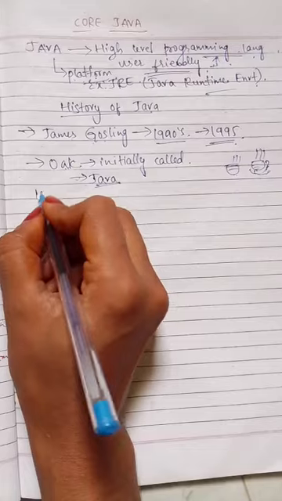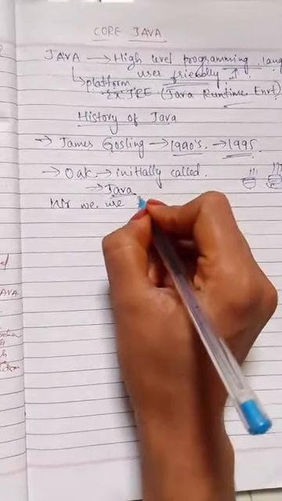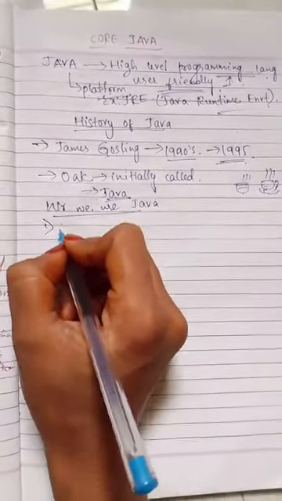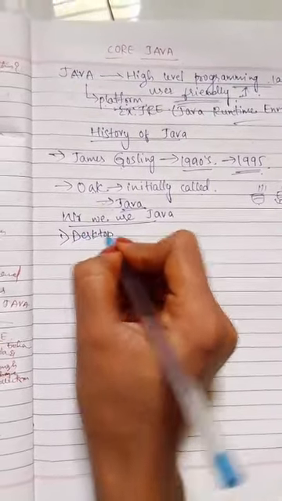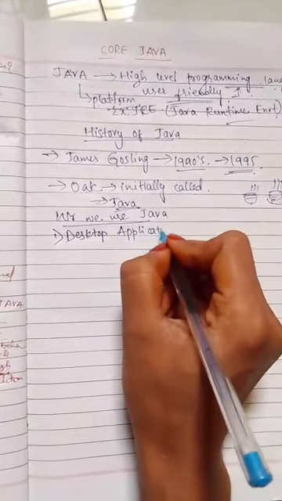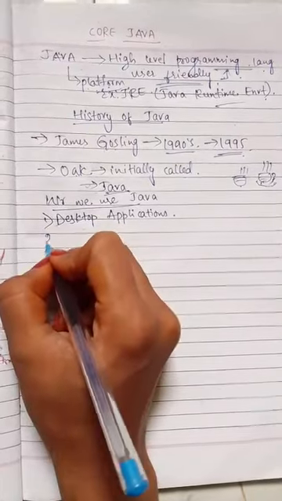Let us see where we use Java. In desktop applications we use Java.